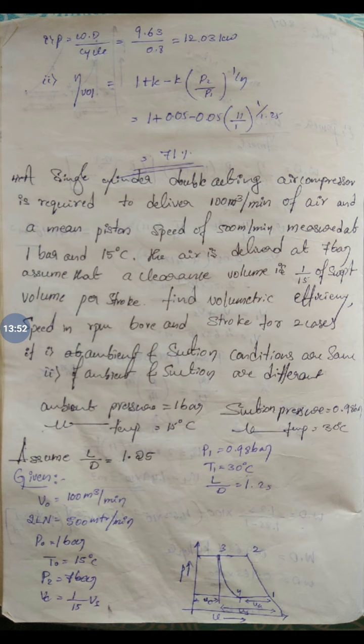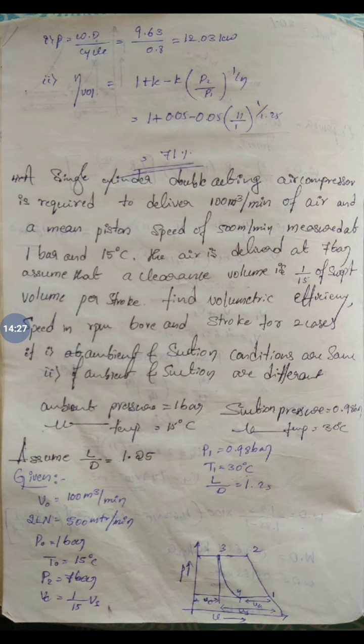The two cases are: one, if the ambient and suction conditions are same, meaning the atmospheric and suction point conditions are same, and the other, if the ambient and suction conditions are different. He has given that ambient pressure is 1 bar and suction pressure is 0.98 bar, and ambient temperature is 15 degrees centigrade and suction temperature is 30 degrees centigrade. So let us solve this problem for case 1, when ambient and suction conditions are same.